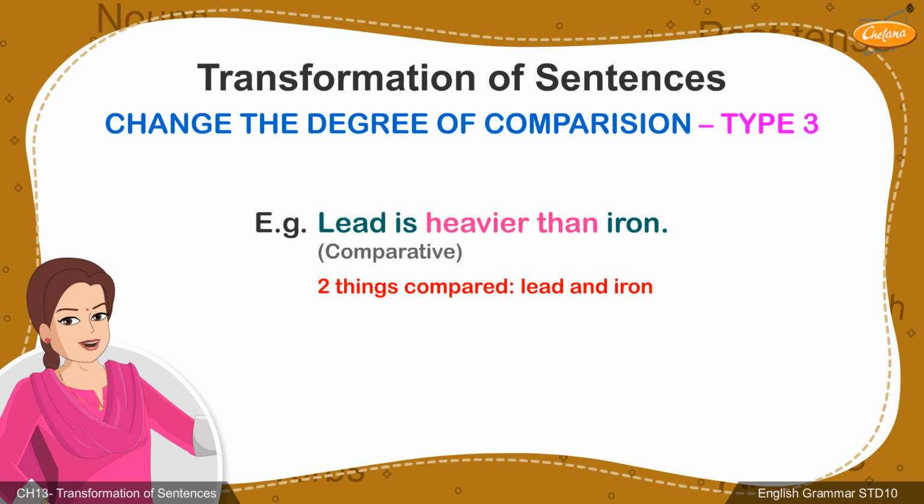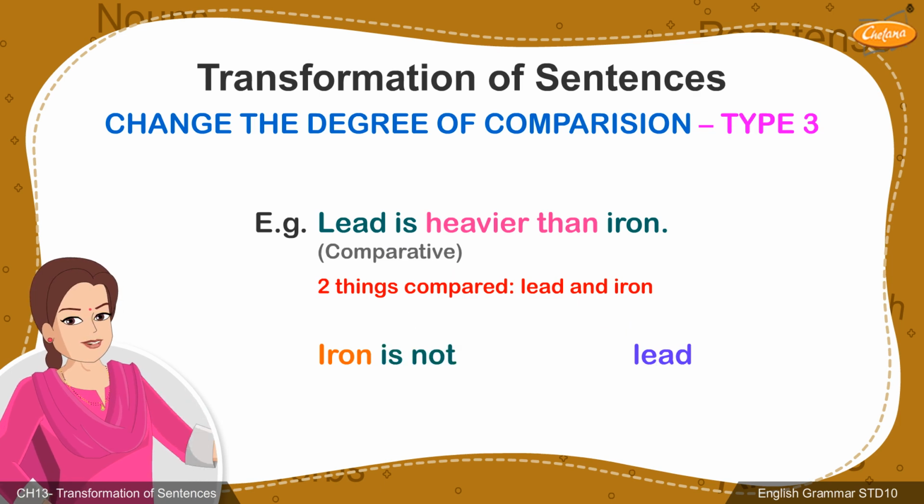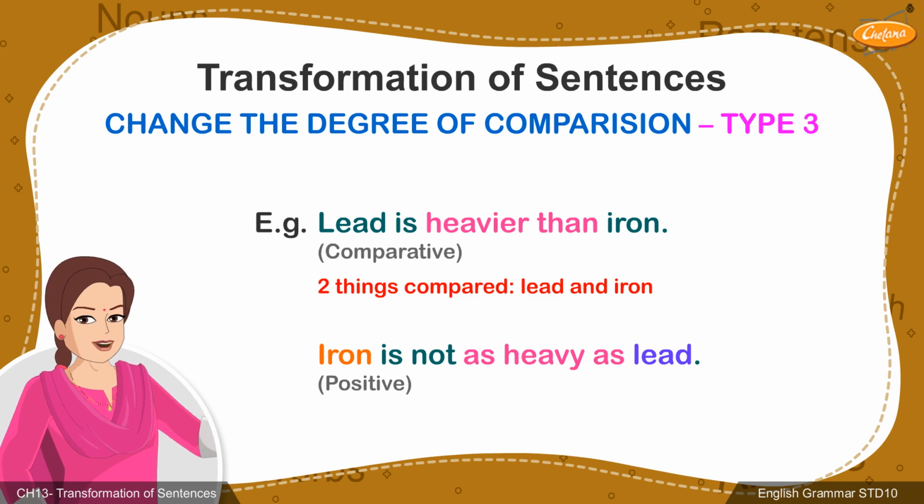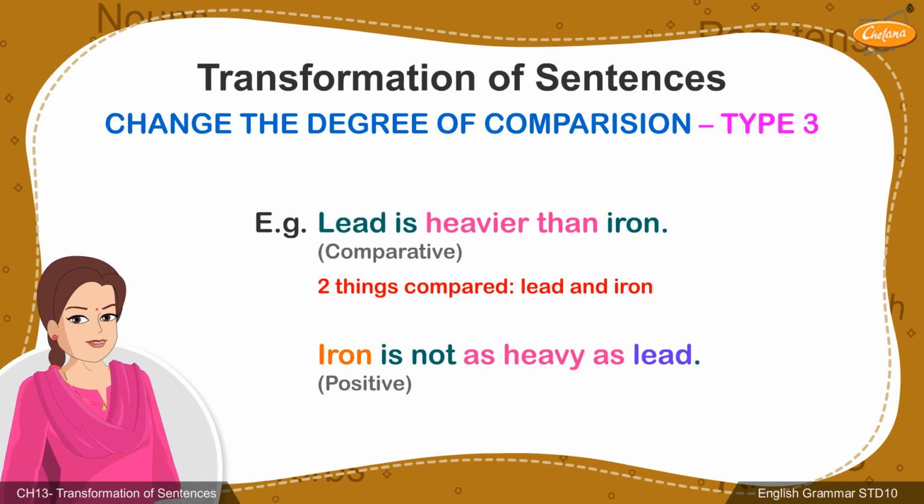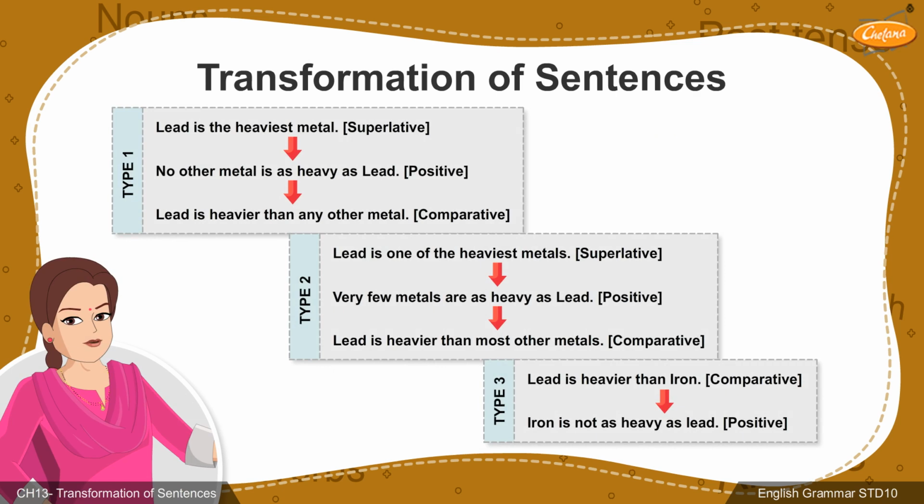To rewrite the sentence in positive degree, you must first swap or interchange the two things being compared. Next, you add a negative to the verb in the sentence. This should be followed by writing the adjective in positive degree by using "as". We have now learned how to identify and change the degree for all three kinds of sentences. The table given in your book will help you to revise and attempt the related exercises on your own.